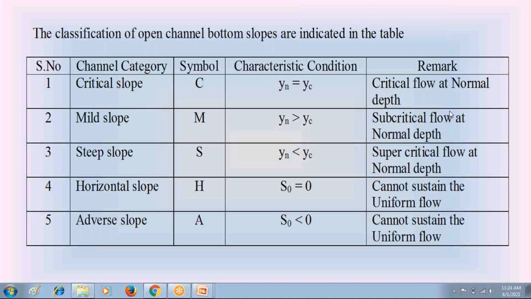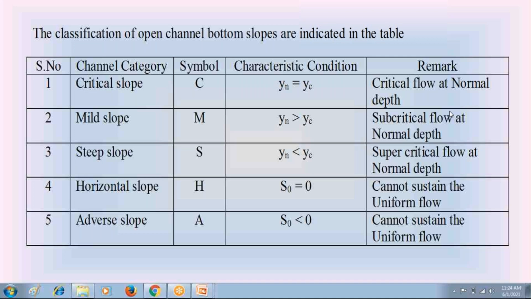Now, are there any doubts up to this classification of channel bottom slope? In open channels, the channel bottom slope is classified into 5 types: critical slope, mild slope, steep slope, horizontal slope, and adverse slope.